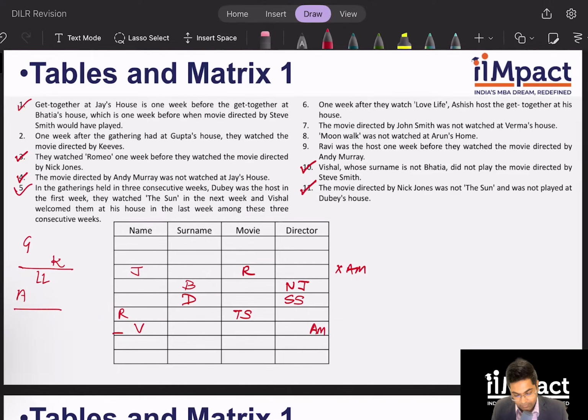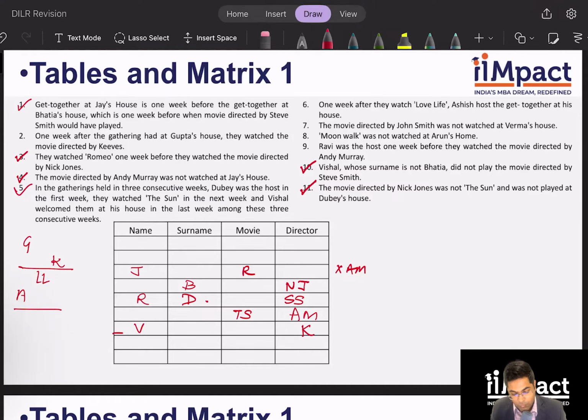Yes, correct. Then the only place this Gupta and Keeves is possible is Keeves being here, but Gupta cannot be here. And there is no other way I can fit Gupta and Keeves in the table. So therefore, I can conclude that Andy Murray cannot be here. Yes, Andy Murray has to be here. Ravi has to be here.